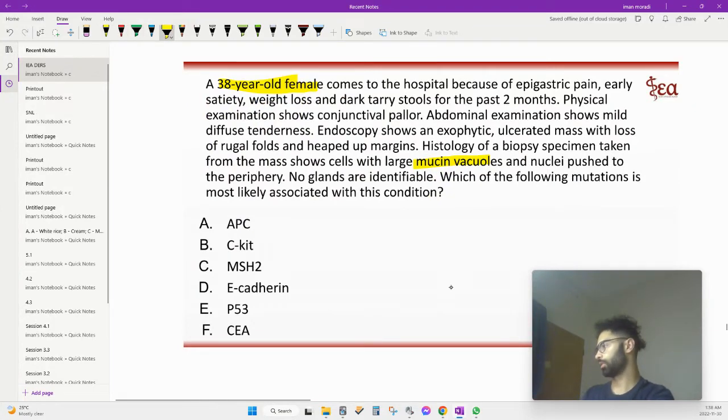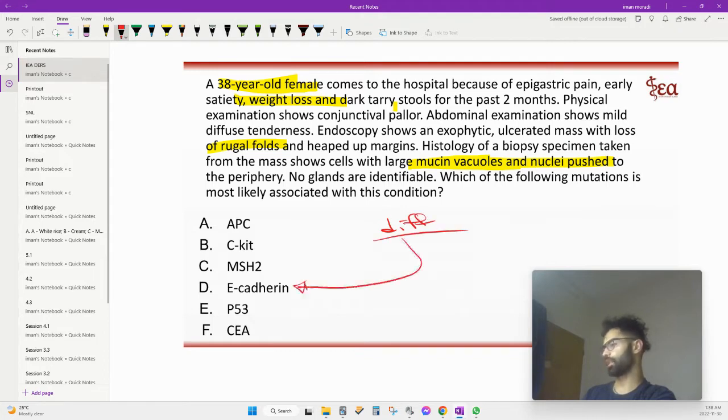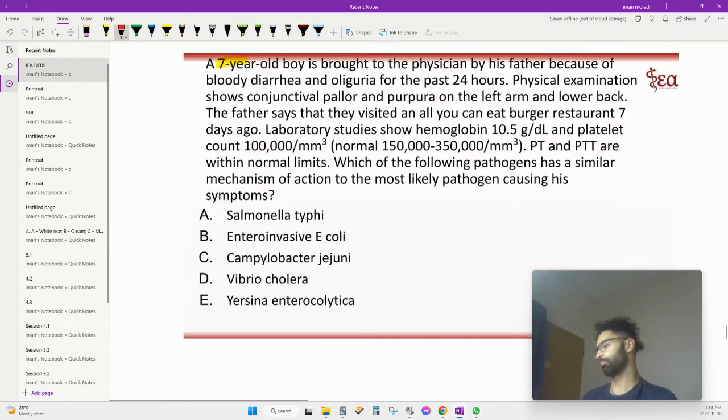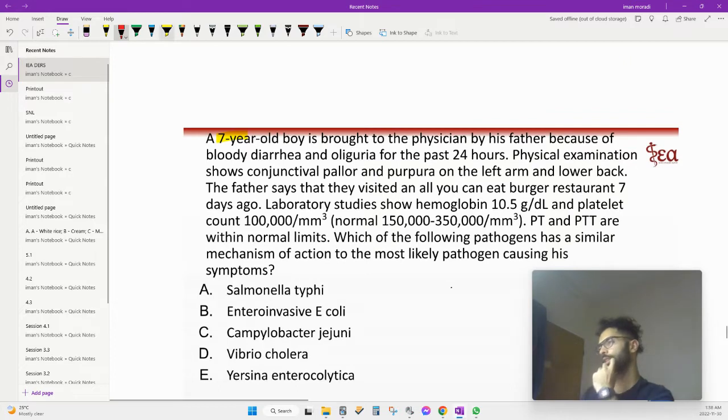All right, so 38-year-old female, early satiety, epigastric pain, loss of rugal folds, cells with a lot of mucus, right? So this is describing what? This is describing the diffuse type of cancer of the stomach. And these guys, in addition to lobular carcinomas, have E-cadherin problems. That's why they metastasize really readily. Horrible prognosis too.